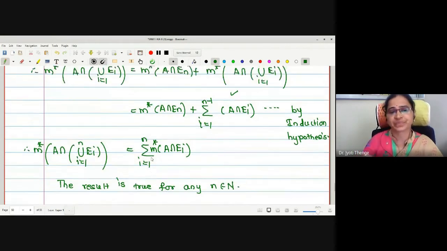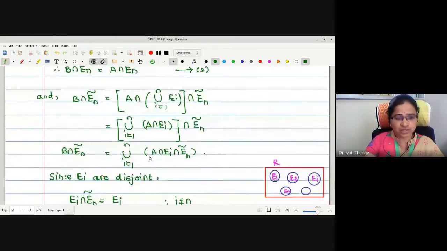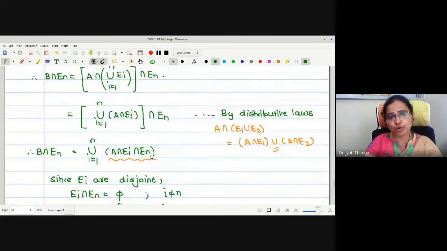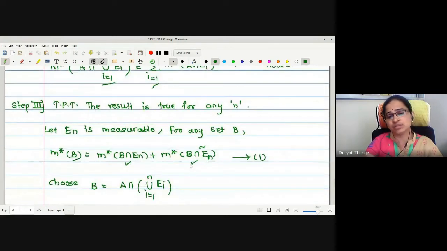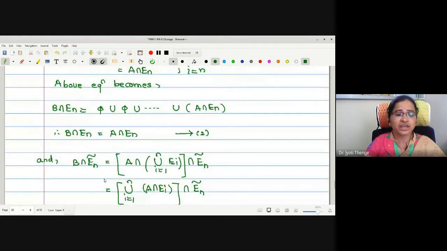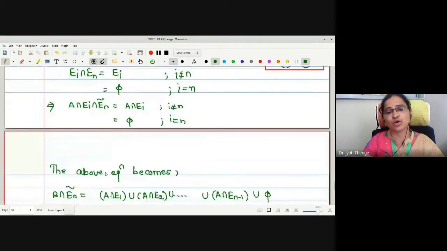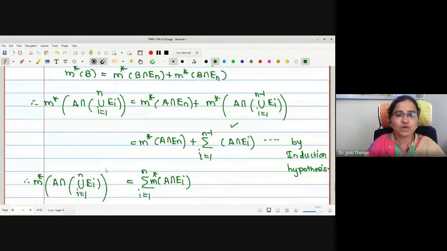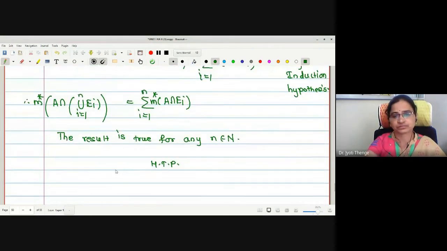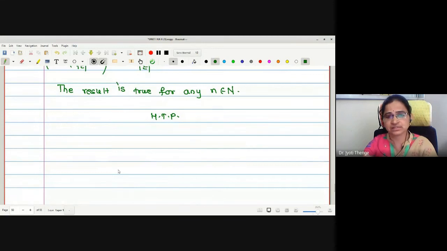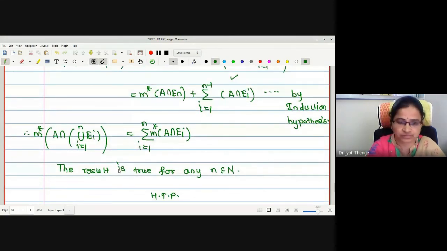Now in the book, there is no proof given for finding B intersection En and B intersection En complement. Rather, no set B is used. Here I have given it with the help of set B to make the proof easier. In the book, they directly consider the outer measure of A intersection En complement and so on. This is what I have given in my own way in order to make the proof simpler. Any difficulty with this? If so, you can ask me.